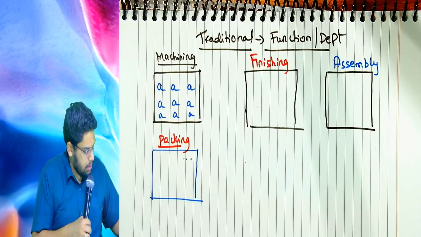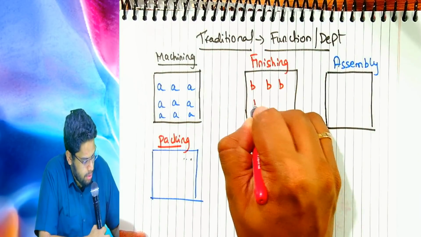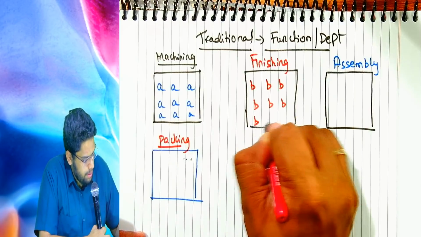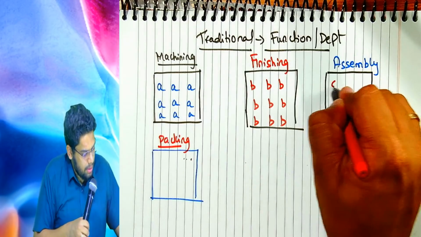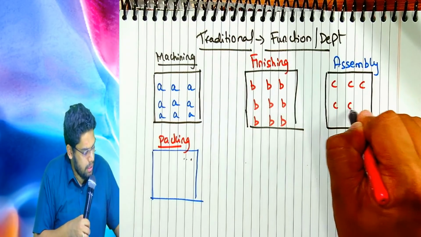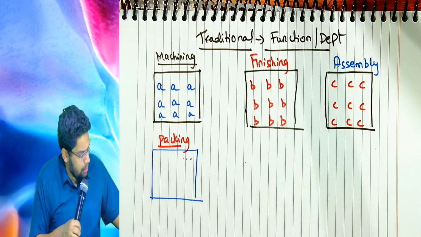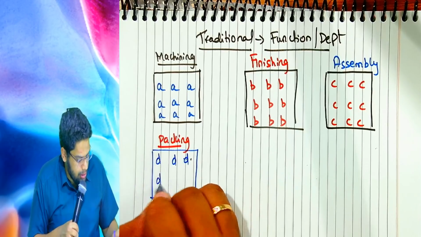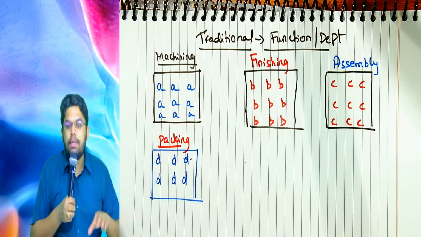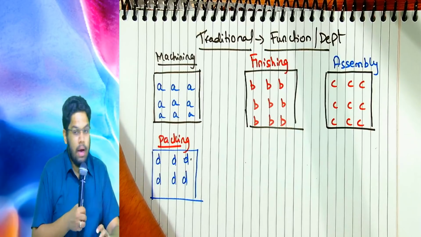Next, finishing will have only those machines responsible for finishing. All B's will be here. All C's will be here. Who is C? Machines which do assembly. All D's will be here. What are these D's? Machines which do packing. This is how a factory layout is traditionally organized and maintained.